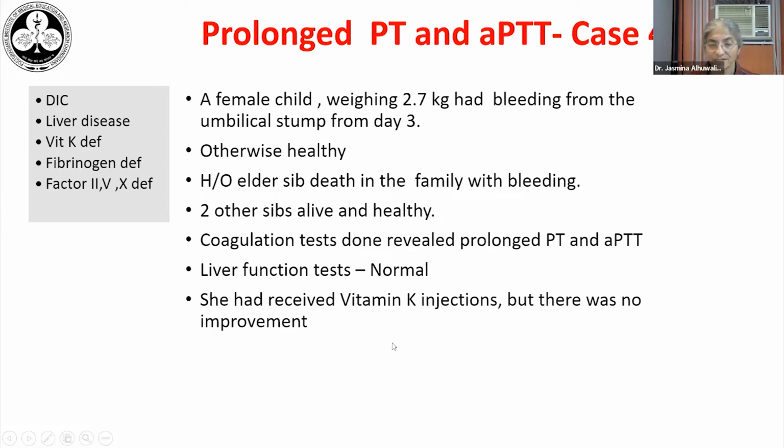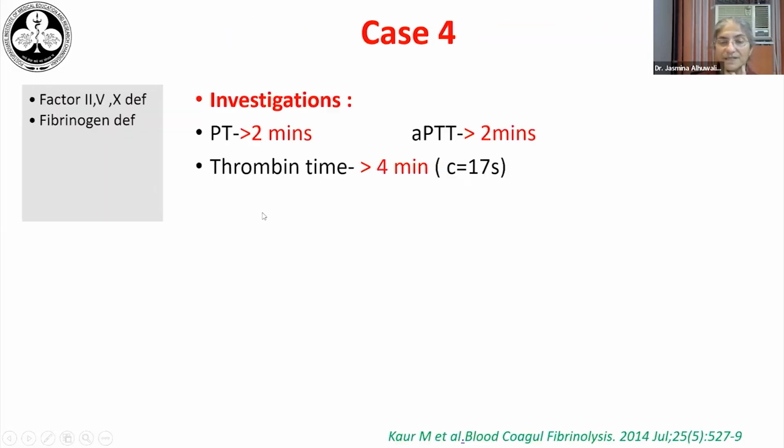So she was sent to this place, and considering this history, DIC is out because the child is relatively well preserved. The liver function tests were normal, and the vitamin K deficiency was excluded because the vitamin K injections had been given. So now we had to look at a fibrinogen deficiency versus a common pathway factor deficiency. The next thing to do would be to do the PT and APTT, and here we see that both the PT and APTT are markedly prolonged.